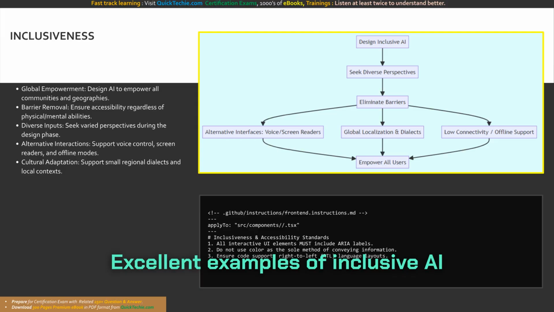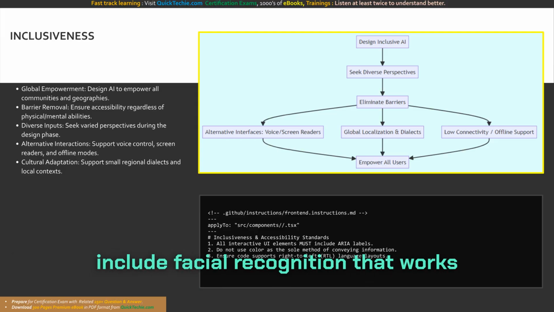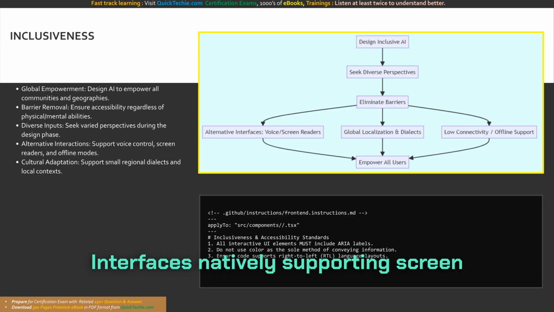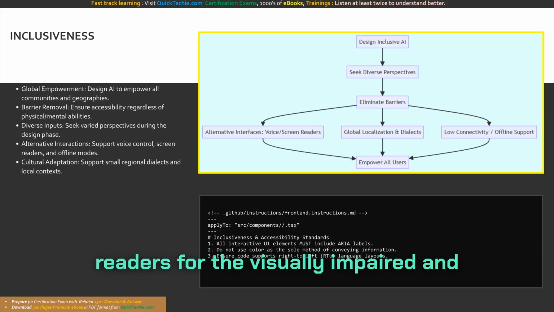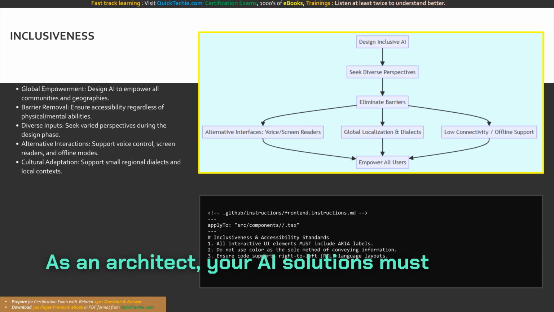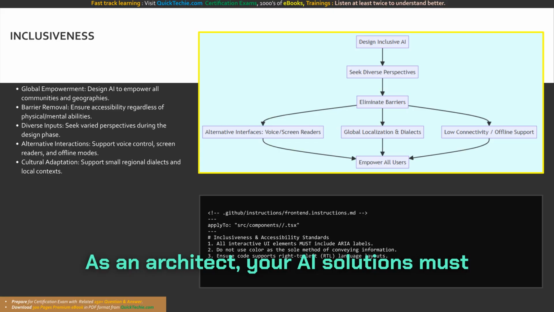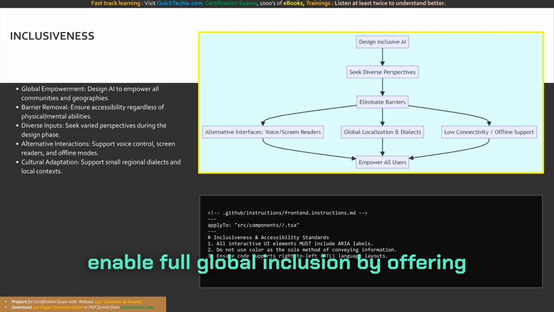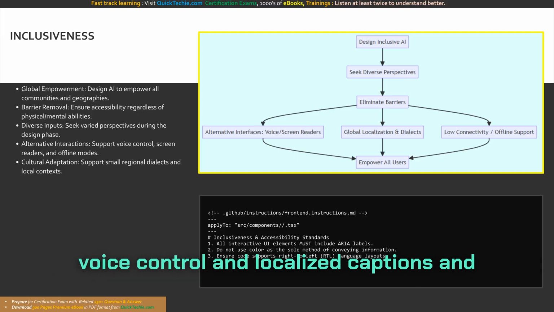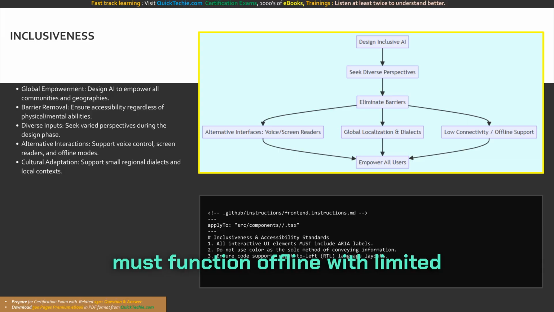Excellent examples of inclusive AI include facial recognition that works accurately across all skin tones, ages, and genders, interfaces natively supporting screen readers for the visually impaired, and language translation accommodating small regional dialects. As an architect, your AI solutions must enable full global inclusion by offering alternative modes of interaction like voice control and localized captions, and must function offline with limited connectivity.